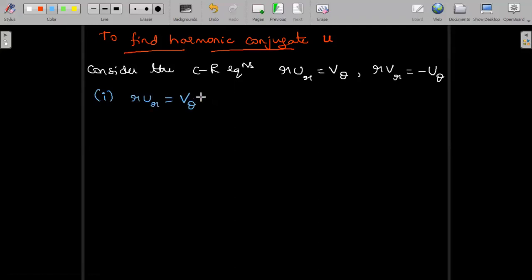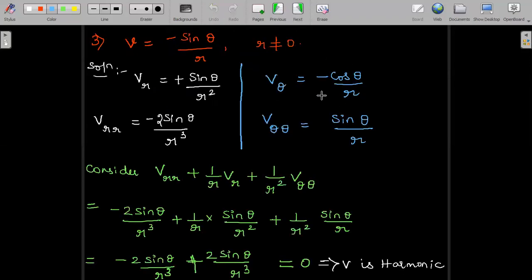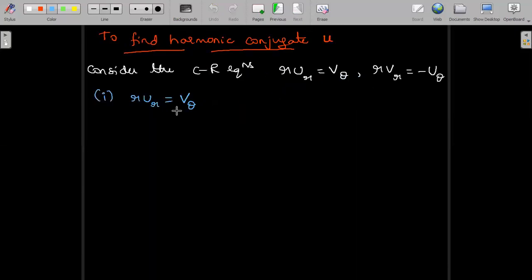In order to find U, I can substitute the partial derivative V_theta in this. We have already known the value from the previous case. Now V_theta is minus cos theta divided by R. So U_R is equal to minus cos theta divided by R into R square.